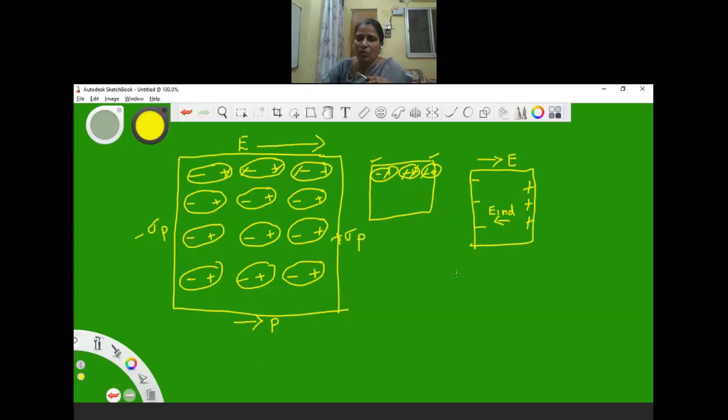Even though we have the original electric field and the induced electric field, the sum is not equal to 0. But when we place the dielectric in an external electric field, the effect of the original electric field will be reduced.